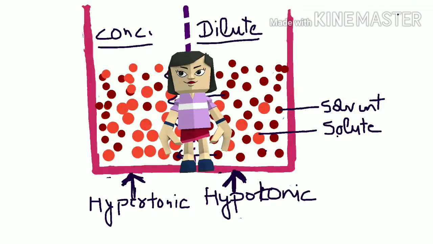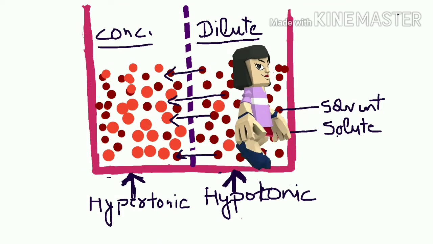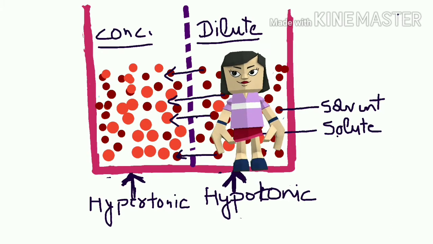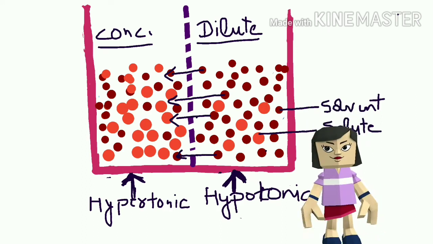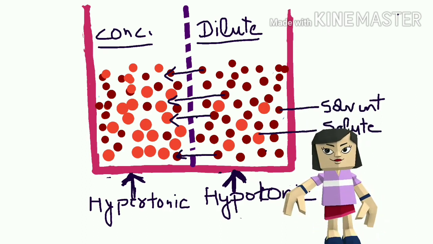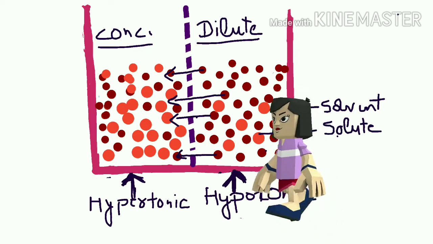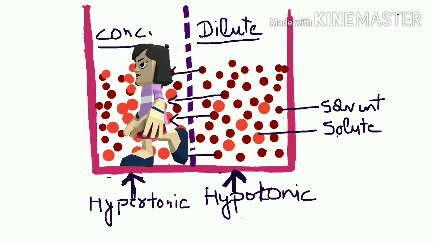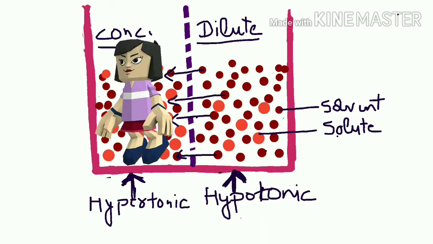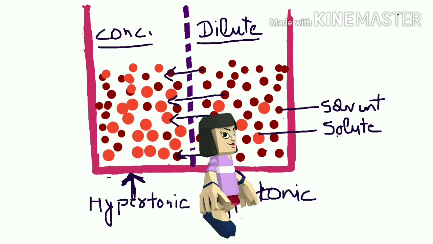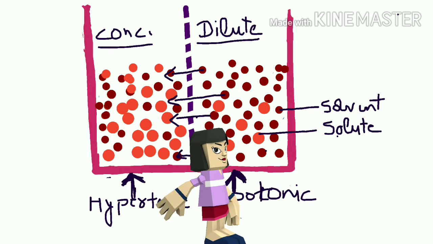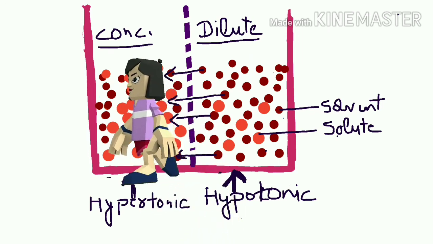Let's understand the meaning of osmosis. So here I have taken up two systems. The first system is a solution which is dilute in nature, that is it has more of solvent and less of solute component. Such a solution which has more solvent, less solute is known as hypotonic in nature. On the right hand side I have taken a solution which has more concentration of solute, that is it is more concentrated. Such concentrated solutions are also known as hypertonic in nature.